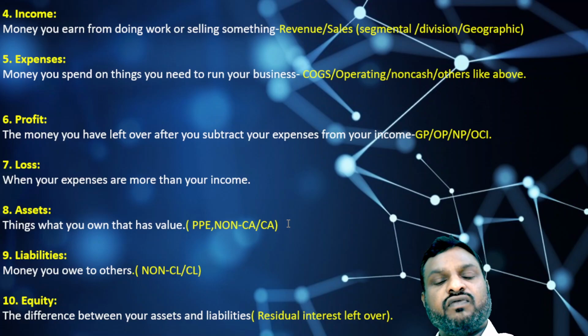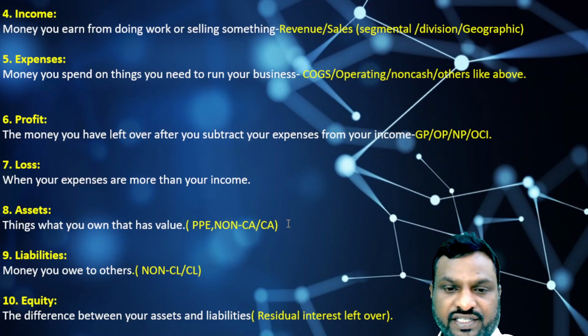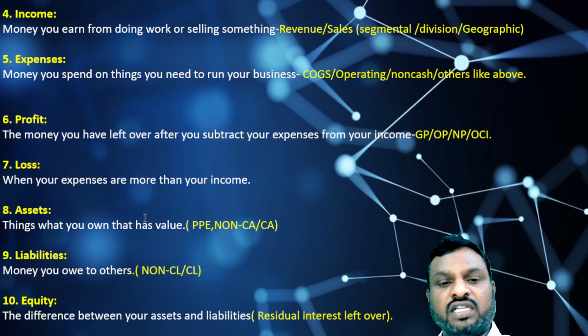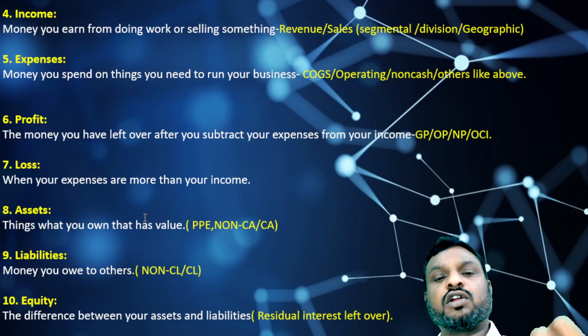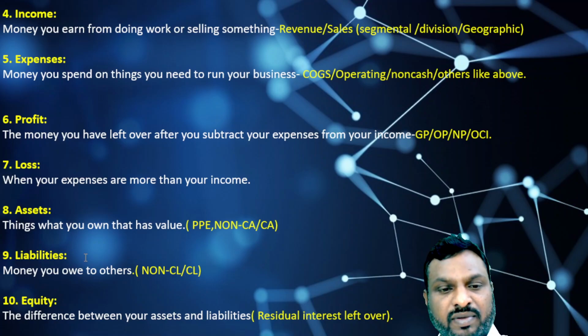Non-current assets means those we are holding for more than 12 months and whose economic benefits are spread over more than one accounting period. It is called a non-current asset. If the assets are held for up to a period of 12 months, or whose economic benefits are going to be wiped out within the next 12 months from the balance sheet date, then those are called current assets. So these are the assets owned or controlled by us. Next is liabilities.